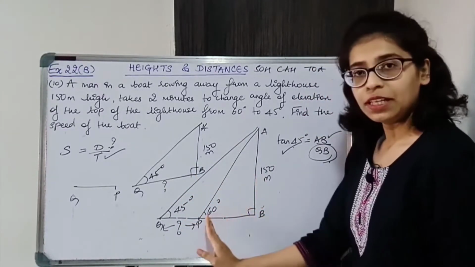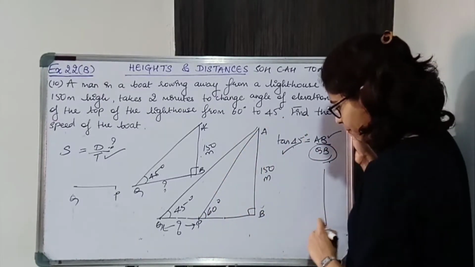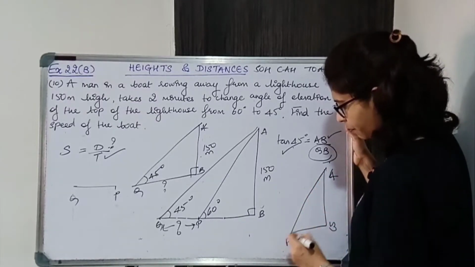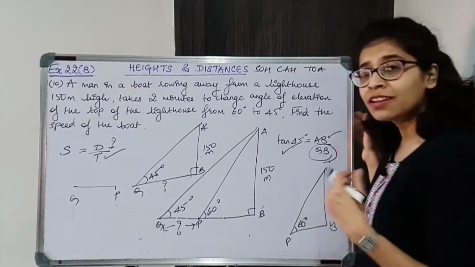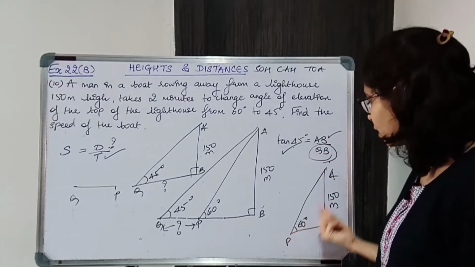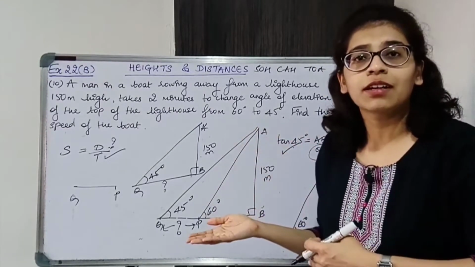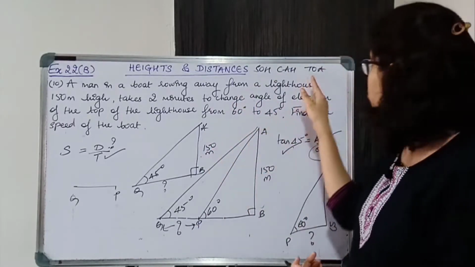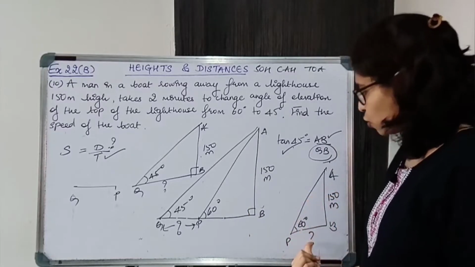What about BP? For BP we are going to consider this triangle ABP. Again a right angle triangle, we are going to apply trigonometric ratio. This angle is 60 degrees, this is 150 meters. Now BP find करना है, angle का opposite पता है, angle का adjacent find करना है. Again opposite and adjacent, where are they related in which trigonometric ratio? In tan. Okay, so TOA, tan 60 is equal to opposite upon adjacent.